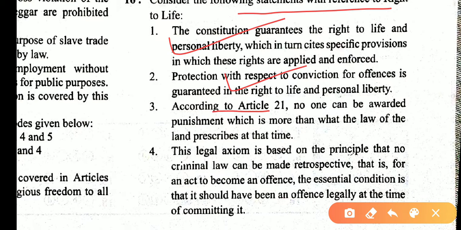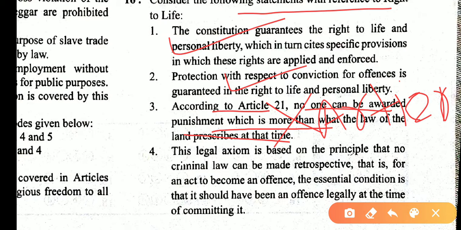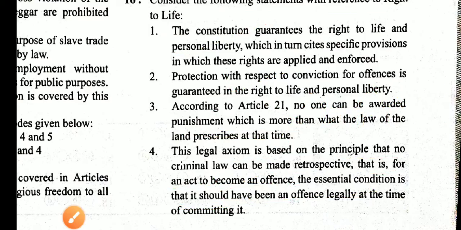According to Article 21, no one can be punished more than what the law of the land prescribed at the time. This statement is incorrect because it is described in Article 20, not 21. This legal axiom is based on the principle that no criminal law can be made retrospective. That is, for an act to become an offense, the essential condition is that it should have been an offense legally at the time of committing it. So, both statements are correct.